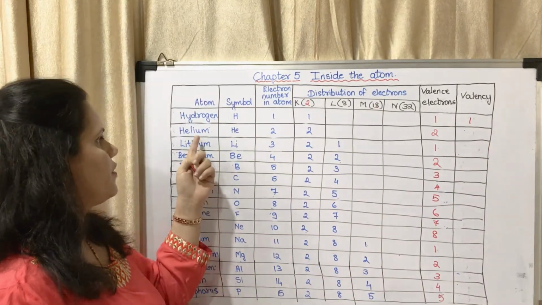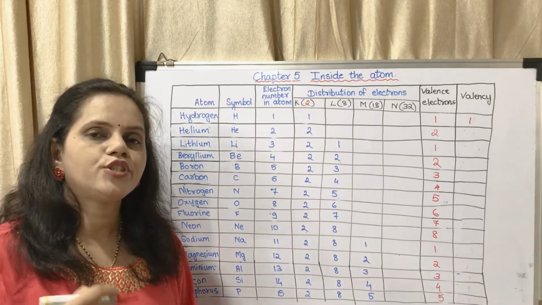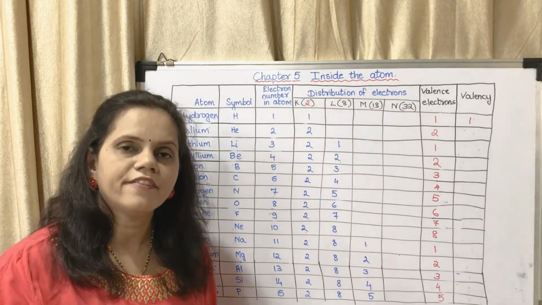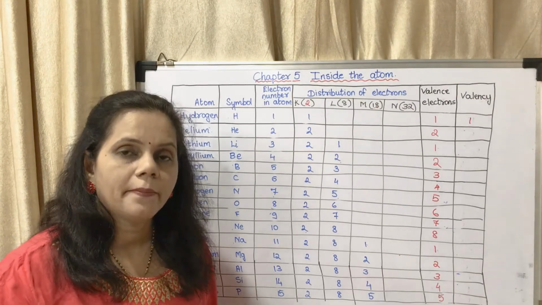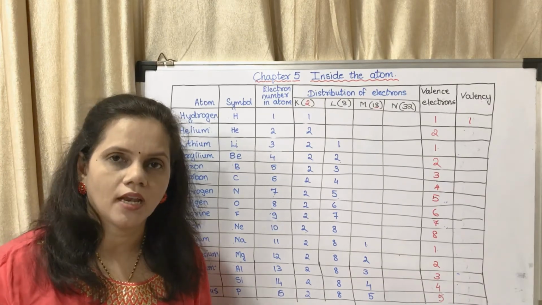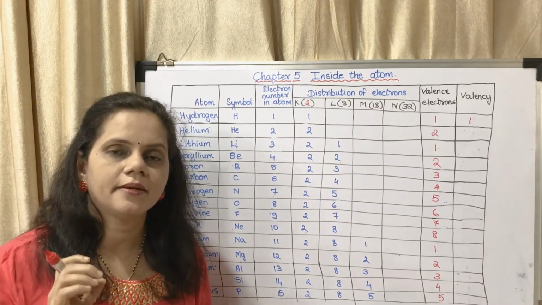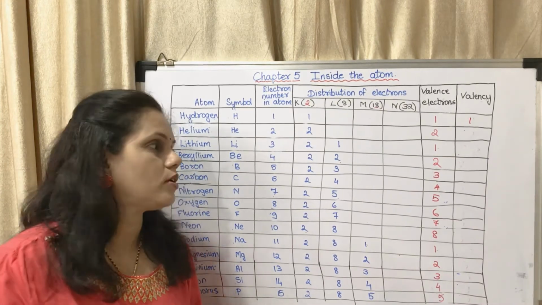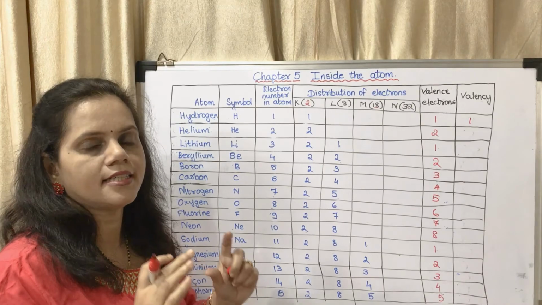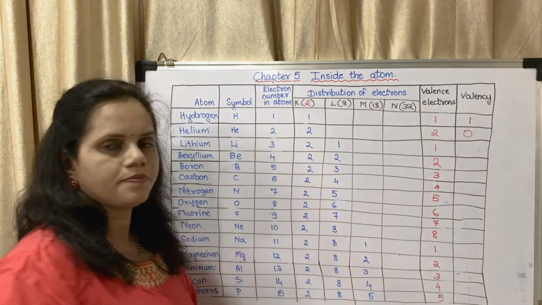Okay, now we will see for helium. For helium, the electronic configuration is 2. It has 2 electrons in the K shell. What will it do? Earlier I told that if there are 2 electrons, it will give 2. But this is an exception. Why? Because it is K shell. In K shell, the magic number is 2. So it won't give, it won't take. It will sit as it is. It is inert, it does not react. So the valency is 0.